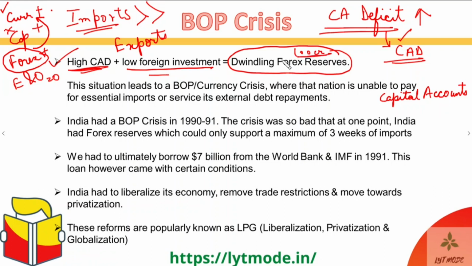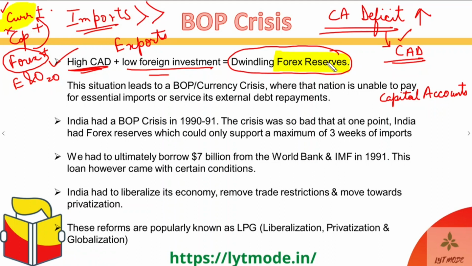And because this is not a sustainable model, every day you're removing more and more money out of the forex reserves. So this is of course not sustainable. At some point you will reach a moment where the forex reserves will almost get depleted, almost become zero, and then you will have no more money to cover for your imports in the current account, right?